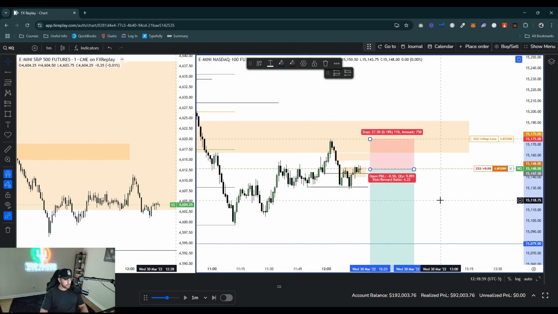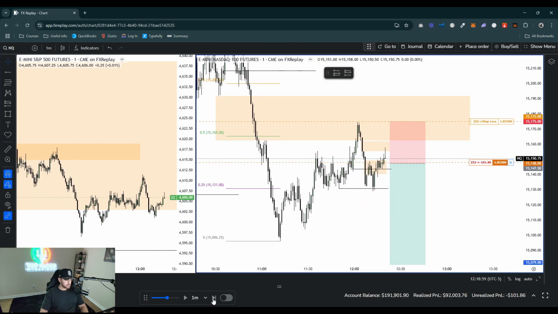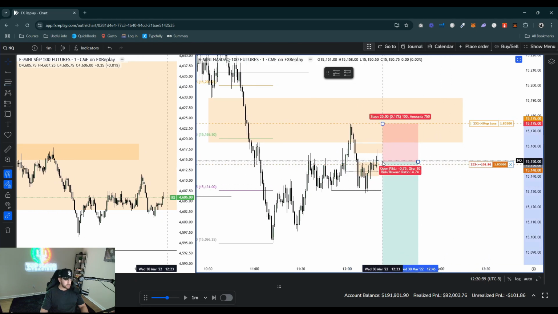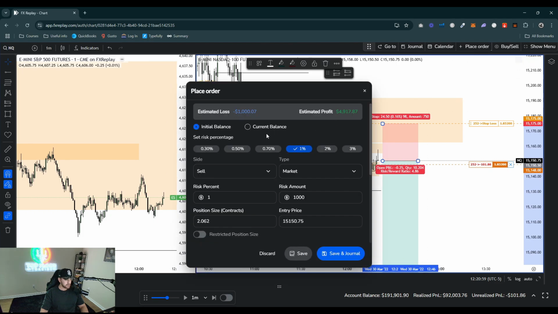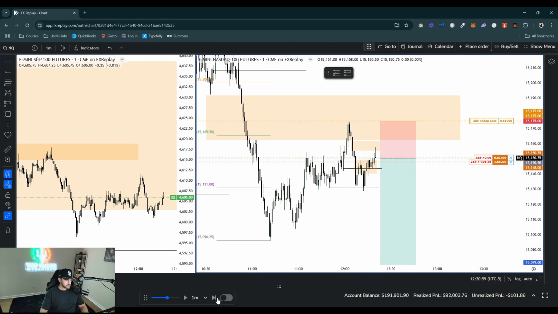So let's go ahead and risk another 1%. We've already made some profit on the day. Let's go ahead and see what happens here. So let's fast forward it. So we just tapped into this little fair value gap. So like I said just a little bit ago, if we come back up to here, we could add to our position. So let's go ahead and do that. Let's add like a 0.25%, nothing crazy. 0.3%. Same stop loss. So let's see what happens here.